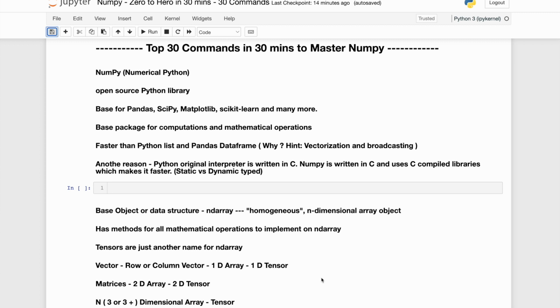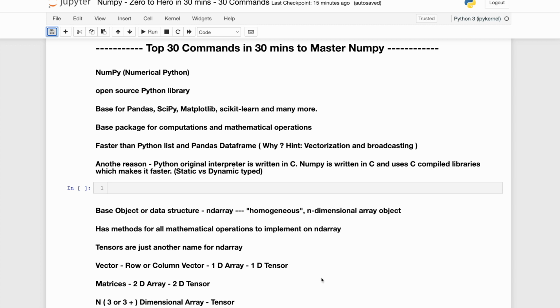Since it is so useful and so flexible and so fast, it is also being used as a base library for pandas, scipy, matplotlib and scikit-learn and many more, right? Now numpy is always considered very fast, especially for numerical data. Now why is it fast? It is faster than a python list, it is faster than a pandas data frame.